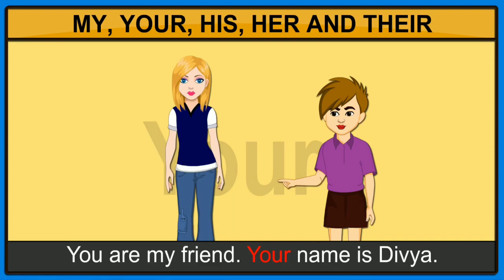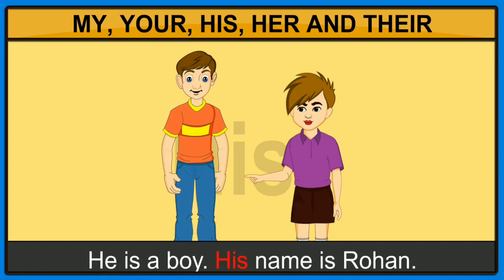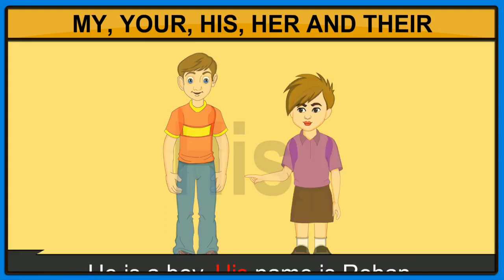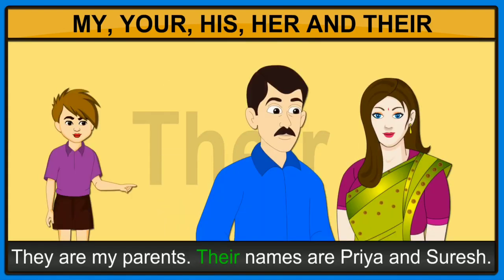Your name is Divya. He is a boy. His name is Rohan. She's a girl. Her name is Harini. They are my parents. Their names are Priya and Suresh.